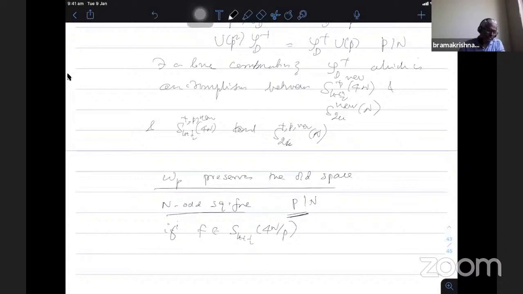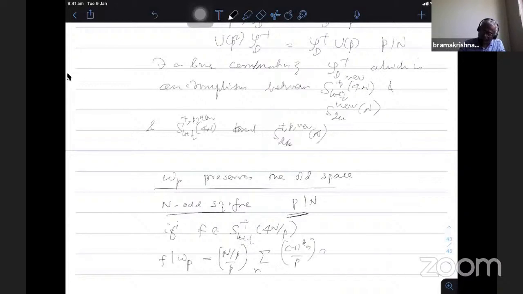So take f in the plus space, then we compute what f bar WP is. If I show that it is again in the old class, then that means it is an old form. So he shows that it is nothing but n by P summation. He computes the Fourier expansion. Again, this computation is interesting to see.